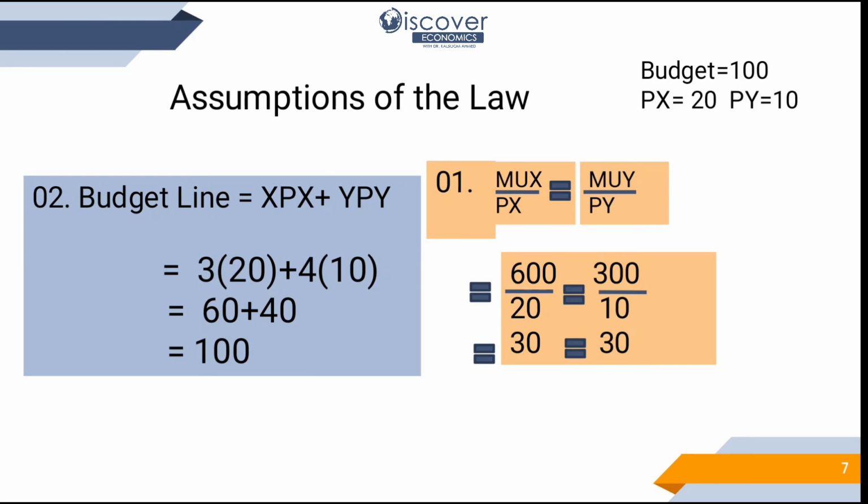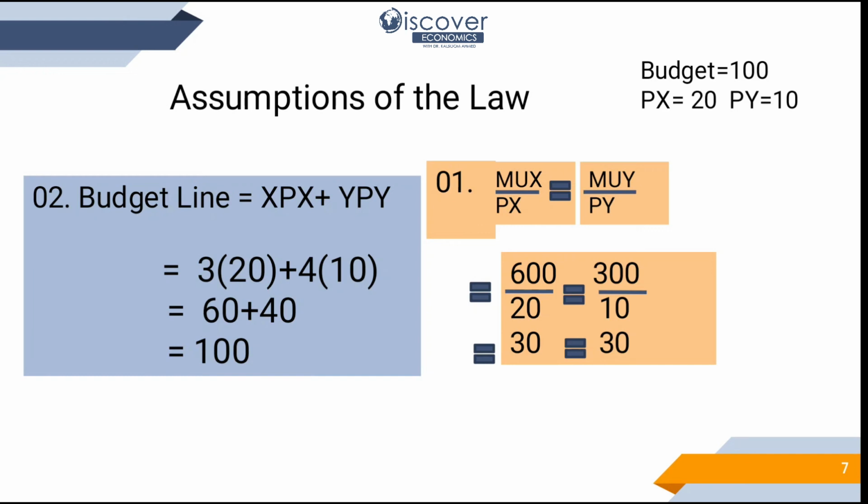So let's move to the second assumption, that is the budget line. In the budget line, X times price of X plus Y times price of Y should be equal to the total budget that you have. Now how many units of X were we using? 3, which I asked you to remember. So 3 times the price of X, which is 20. And in Y we have used 4 items, and the price of Y is 10. So 20 multiplied by 3 is 60, and 10 multiplied by 4 is 40, and 60 plus 40 is 100. So all the money is used, and this is also an ideal situation.